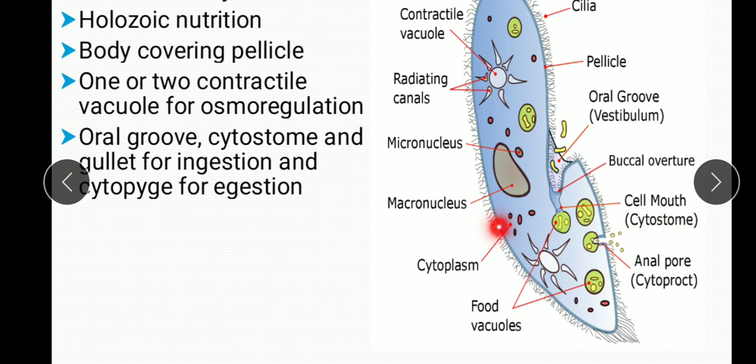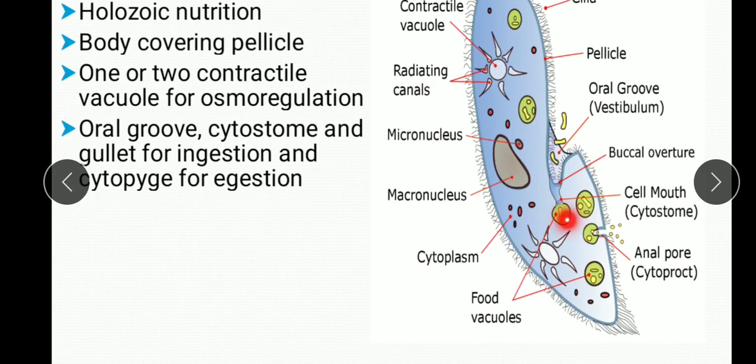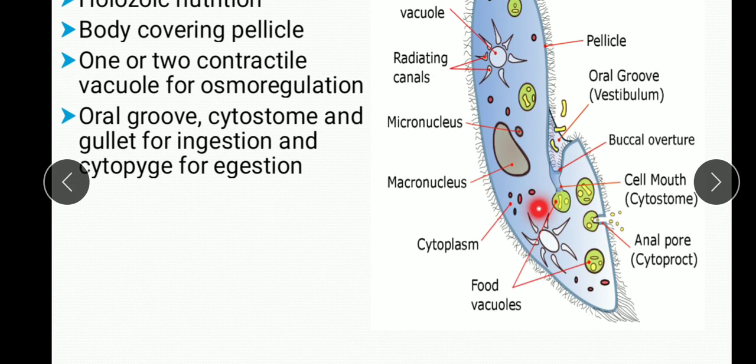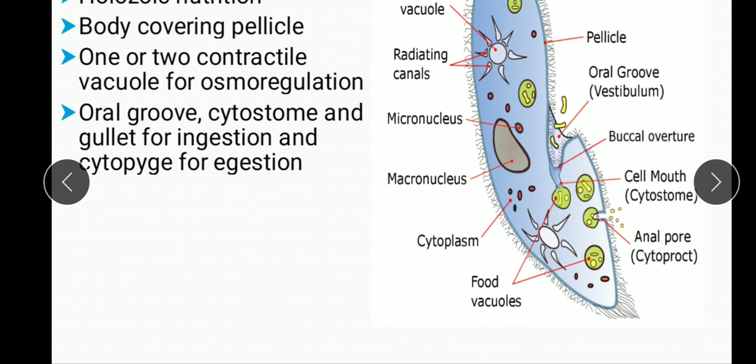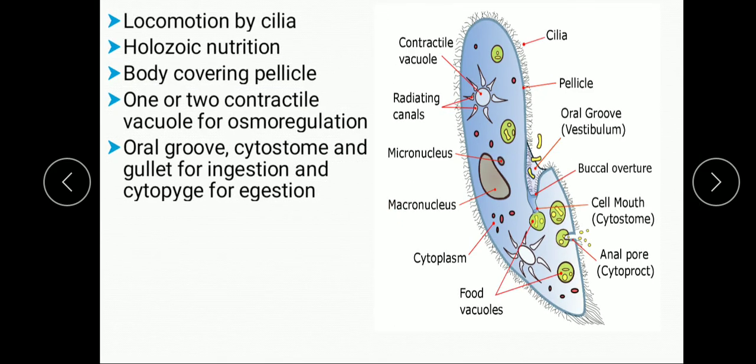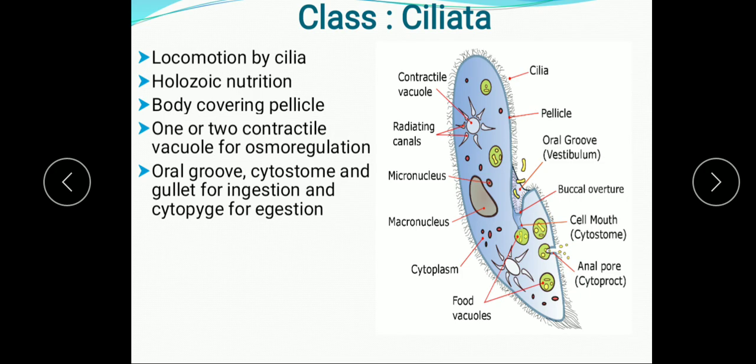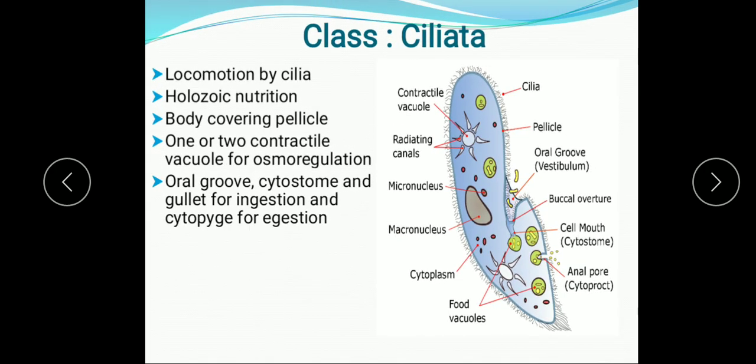So this shows the region of ingestion through which the food is ingested. And egestion is through the anal pore, that is the cytoproct, we call it the cytopyge. So understood, this is the high degree of morphological specialization. Single cell, but we can understand the degree of morphological specialization.